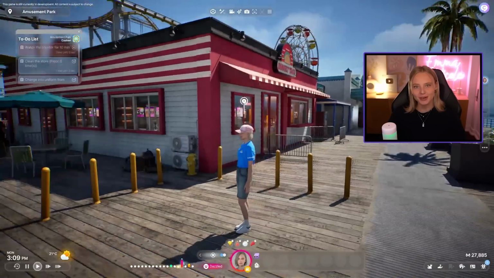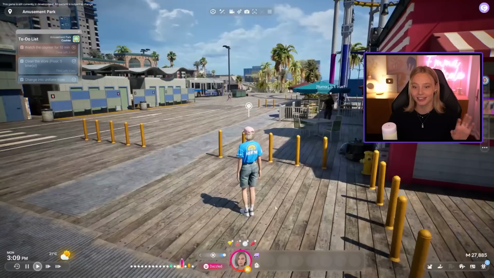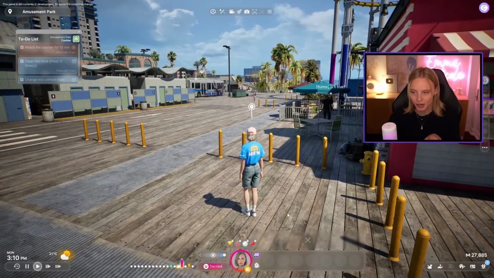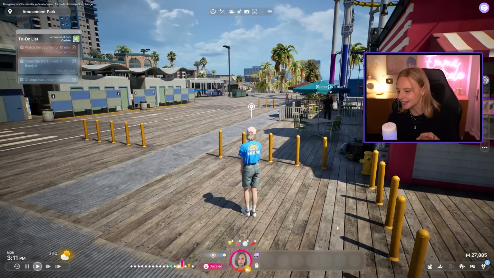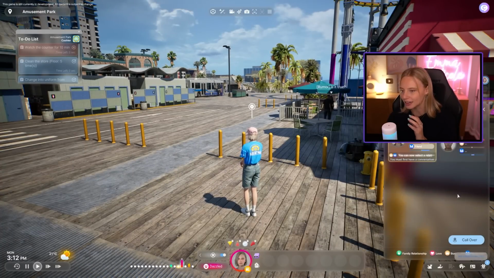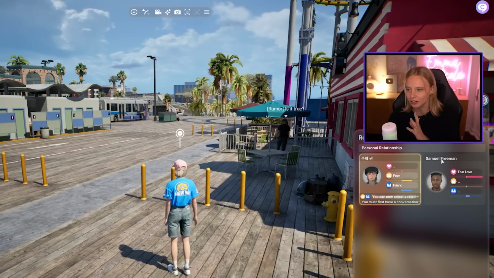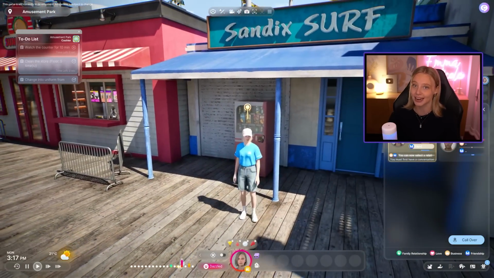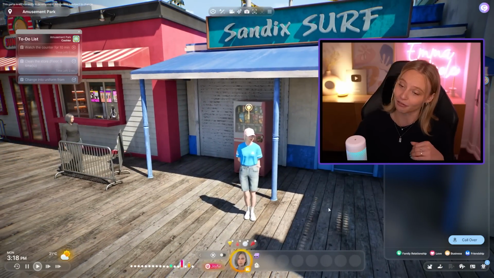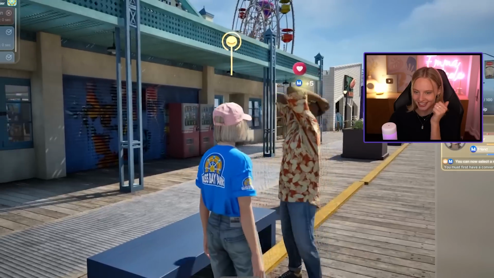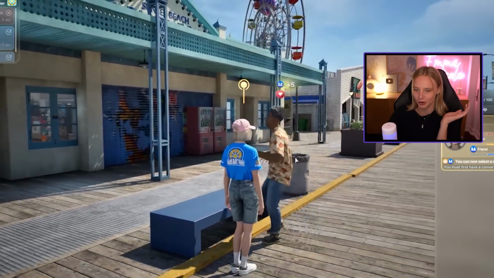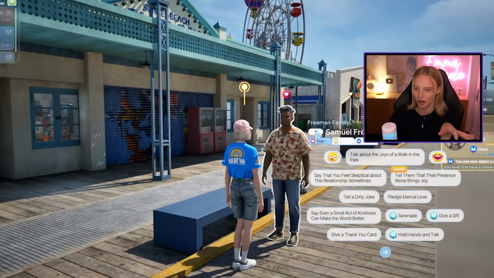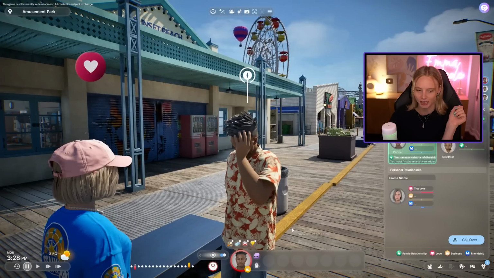Okay, so we are back with Emma Nicole. This is the Zoe that we played with last time. She is at work. She currently works at an amusement park, and she's having a little bit of a love triangle with Samuel Freeman. And we found out that Sam has a wife and Sam was cheating. This is our lover who's currently raging because he's kind of having problems of his own, if we just switch to him for a second.